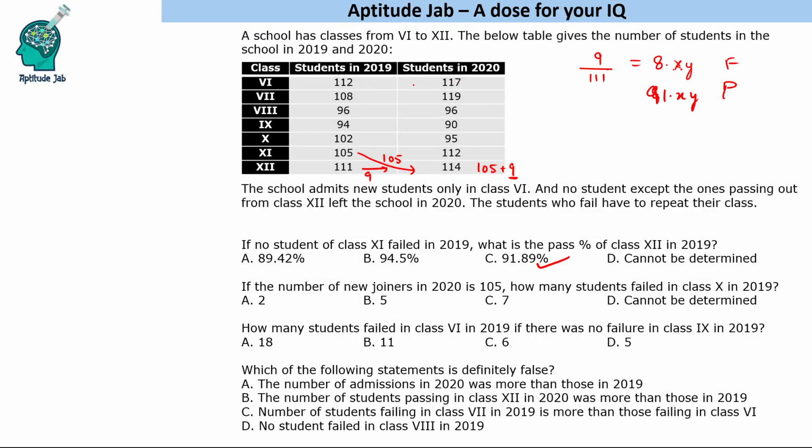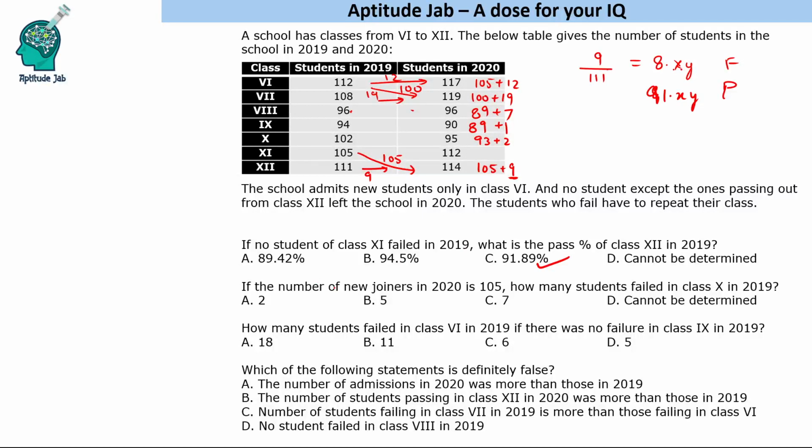We get this number, 105 new joiners, so 12 will be failures from class 6th. 12 come from here, 105 new, right? So 12 failed, so 100 come here, plus 19 will be failures. That makes 19. So this will be 89 because 19 failed, so 89 passed, plus 7 from here. 7 goes here, so 89 plus 1.